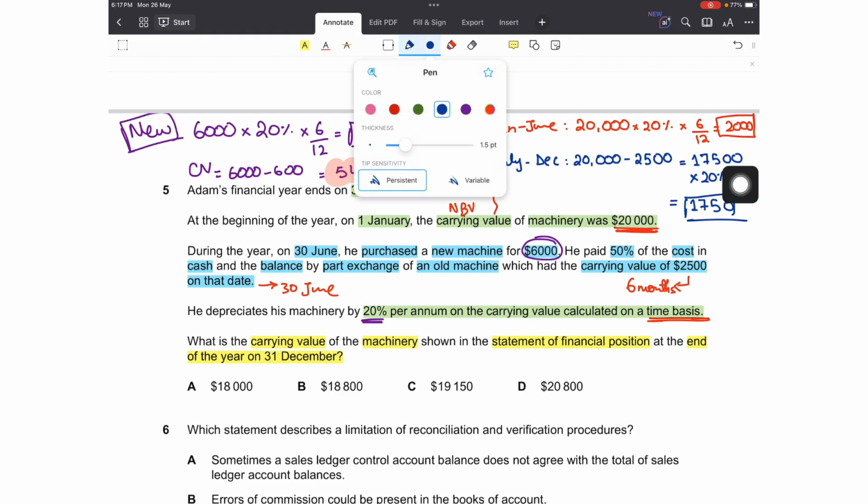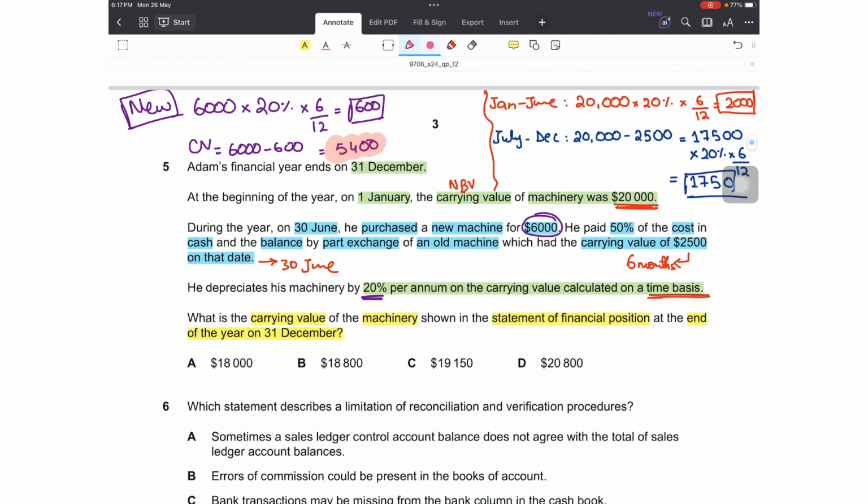So now let's see what is the situation. My opening net book value was 20,000. I have subtracted the 2,000 first half charge, and then I subtracted the 2,500 disposal value, so that I can calculate the depreciation on the remaining assets for the next 6 months, and that came out to 1,750. That's right.